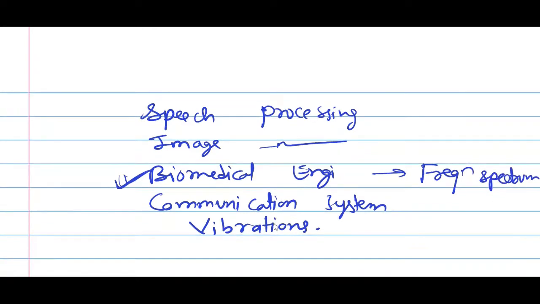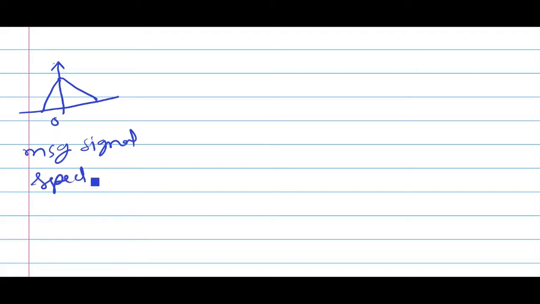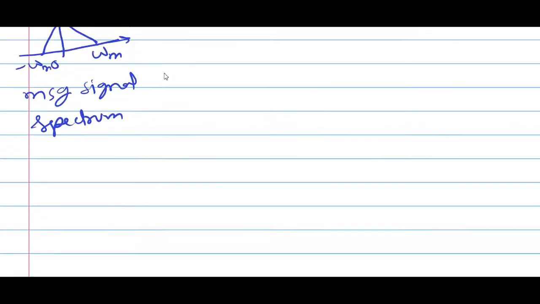Then in communication systems, you know that you have a message signal. If I take the Fourier transform of the message signal, I can get the amplitude spectrum of the message signal. For example, consider this the spectrum of the message signal, with frequencies 0, omega m, minus omega m. Then we do the modulation, and after modulation again we can have the spectrum.